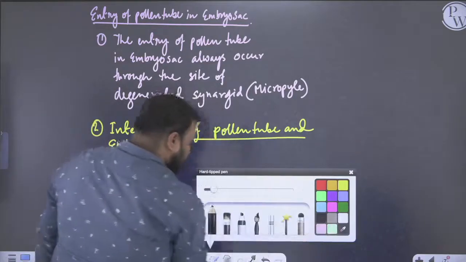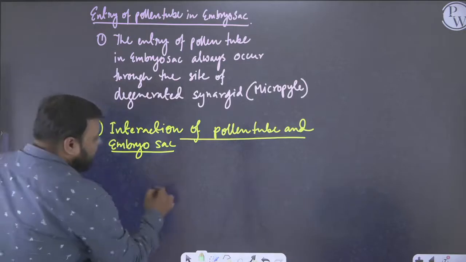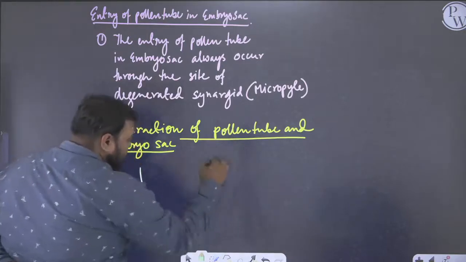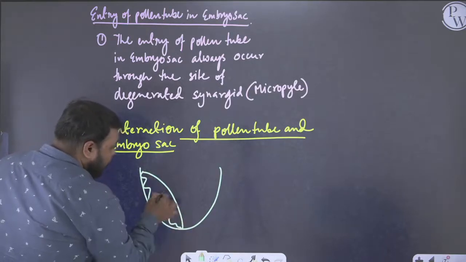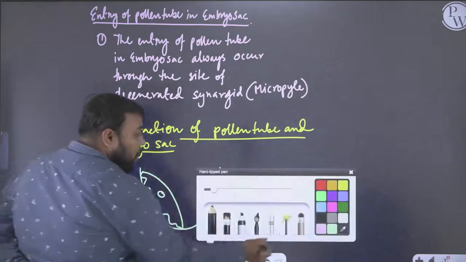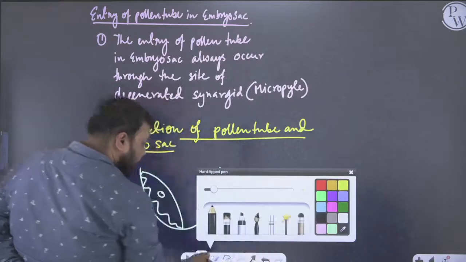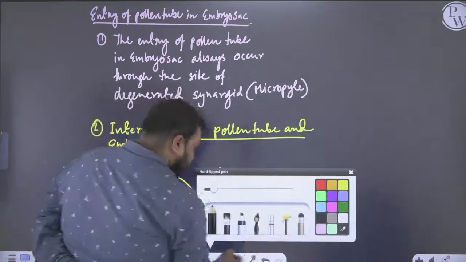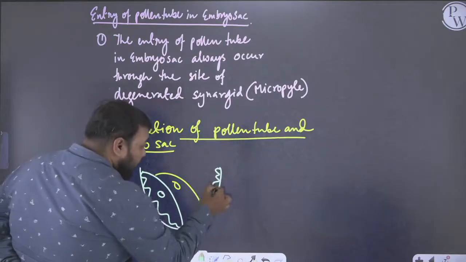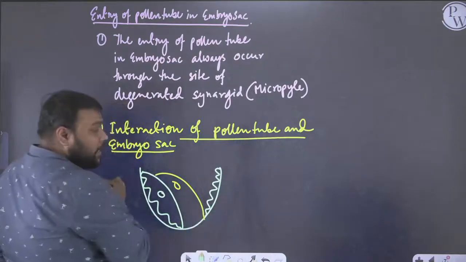What we see here is that, let us imagine this portion is having your synergid. This is the persistent synergid which did not degenerate. Then you have the presence of the egg. Then you have the filiform apparatus of the degenerated synergid.